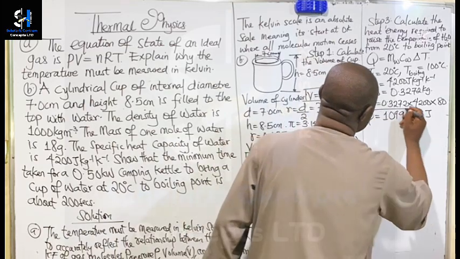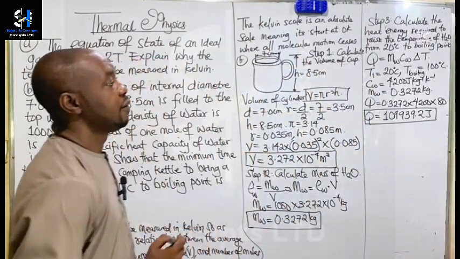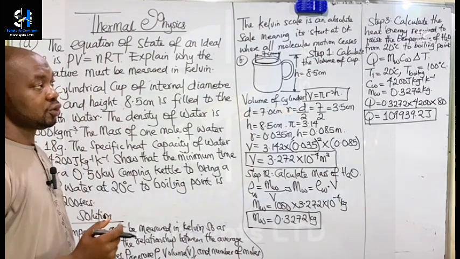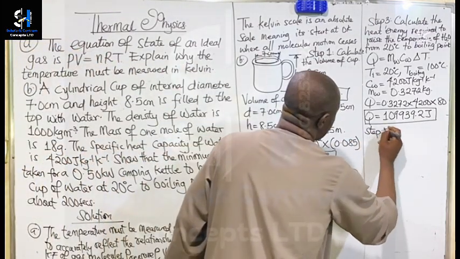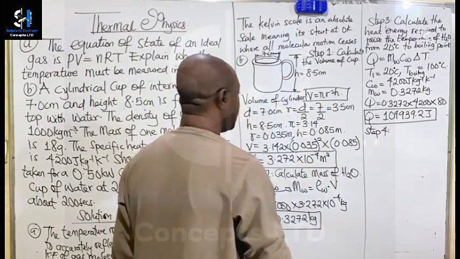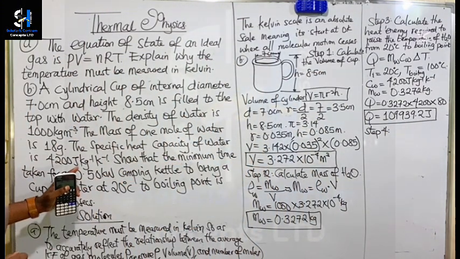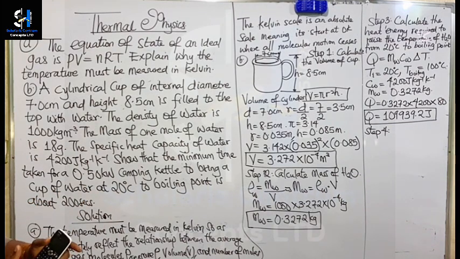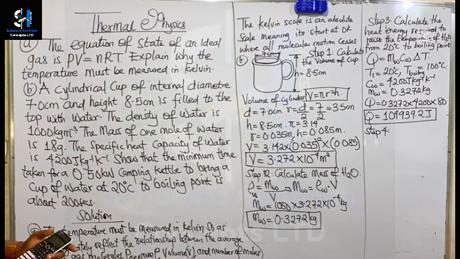That is the heat required to raise the temperature of water from 20 degrees Celsius to boiling point. So step 4, which is the last one. Remember, we want to show that the minimum time for a 0.50 kilowatt camping kettle to bring a cup of water at 20 degrees Celsius to boiling point is about 200 seconds.